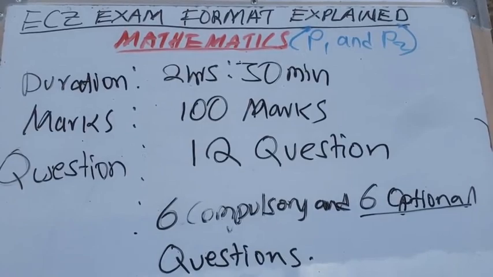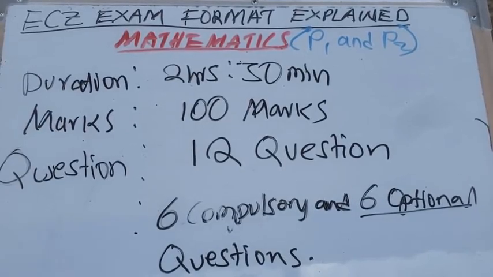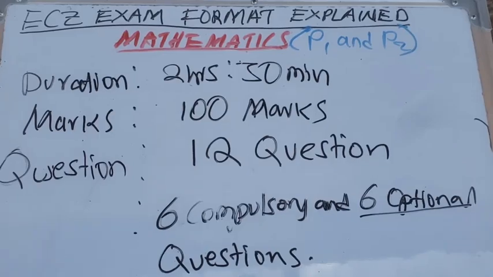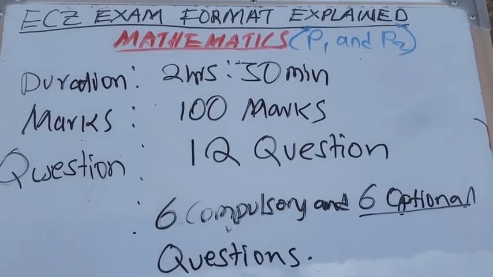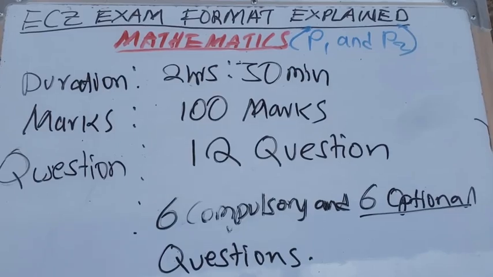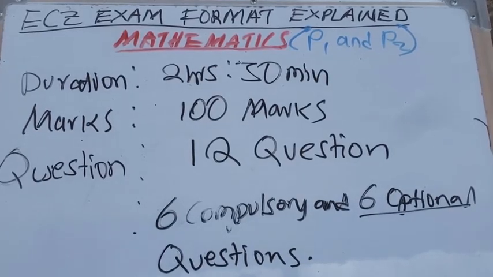Questions such as trigonometry, linear programming, cubic functions, statistics, and earth geometry do come, and you have to know them because they are the questions which come on section B. And the last question is transformation.